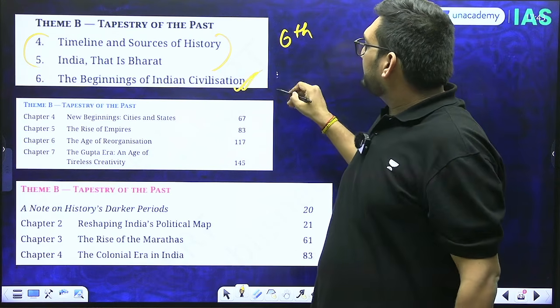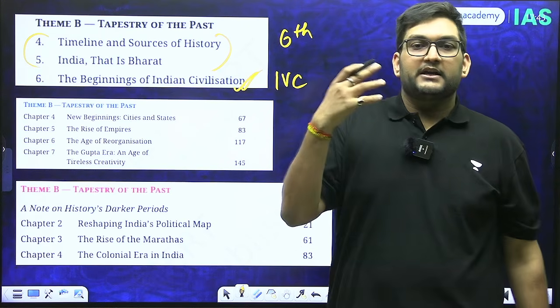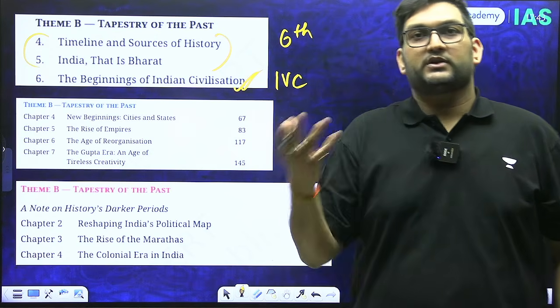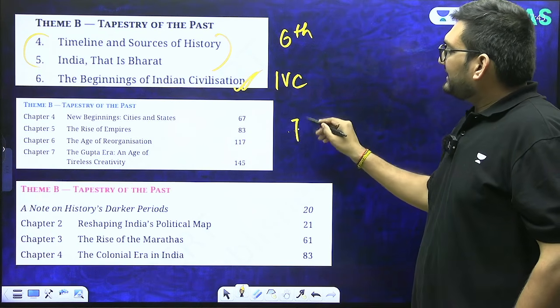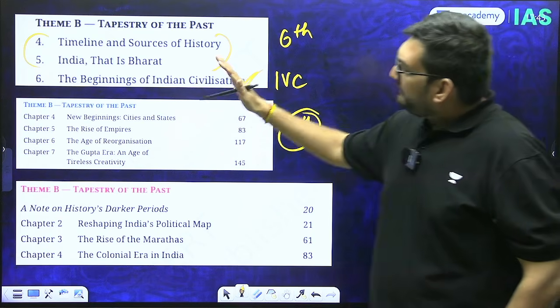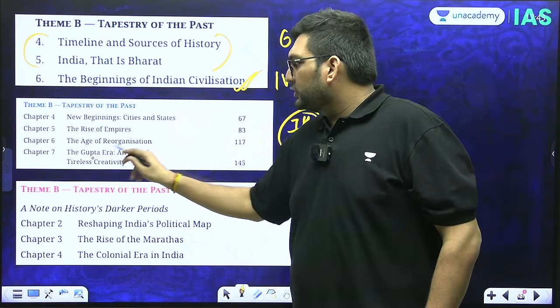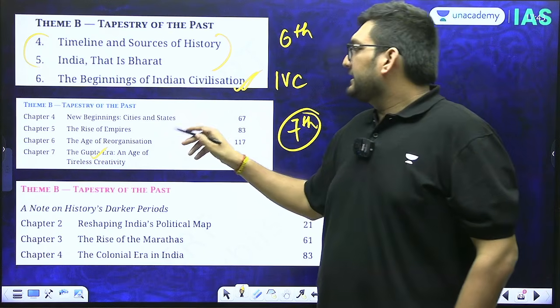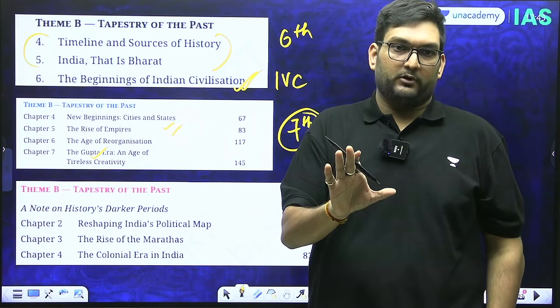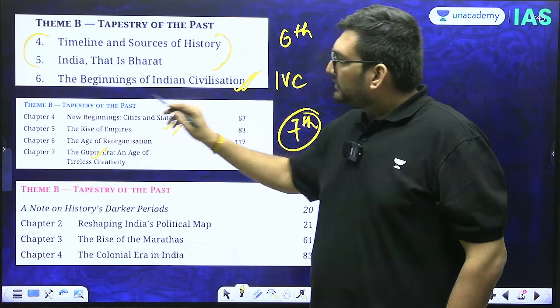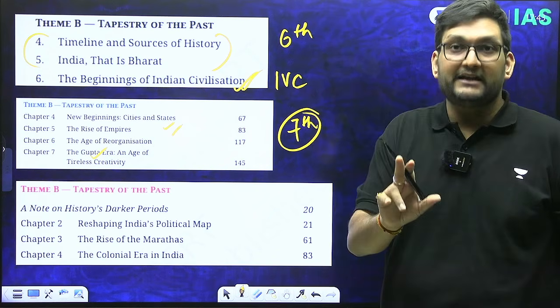But this is a must read. IVC, good chapter, takes into consideration all the new research also. Very good chapter that is. Thereafter, 7th class NCERT, again, very well written. It talks about the Guptas for the first time properly. It also talks about Mauryas and the post-Mauryans for the first time properly. So therefore, this 7th class NCERT can be read.